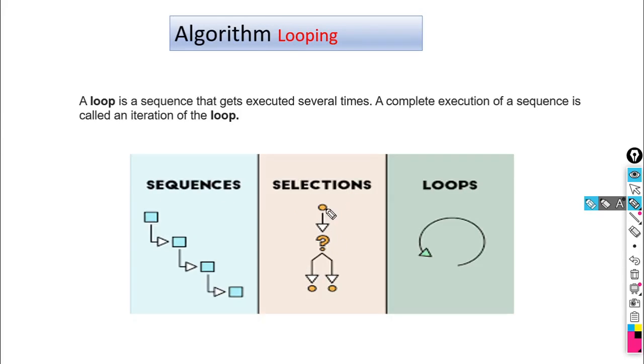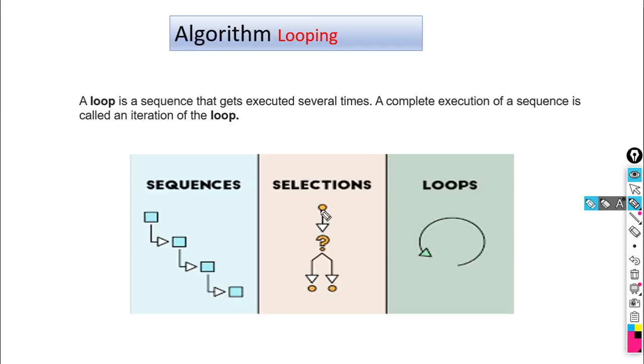Selections means what? In the last video we saw how we can use branching statements, means how we can use the if statement within the algorithm. Each if statement has two exit points. When we enter the condition, if the condition is true, it will execute some set of instructions, and when the condition is false, it will execute another set of instructions.